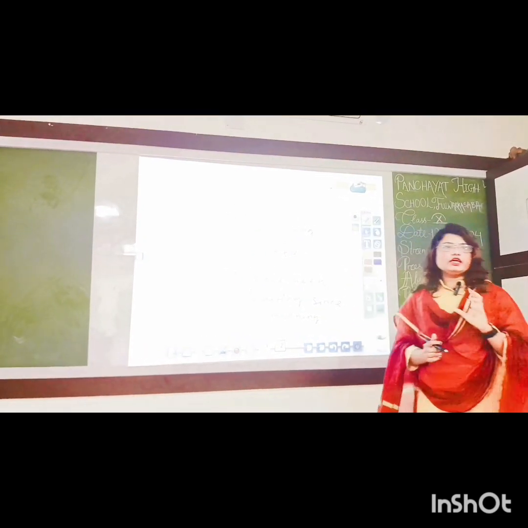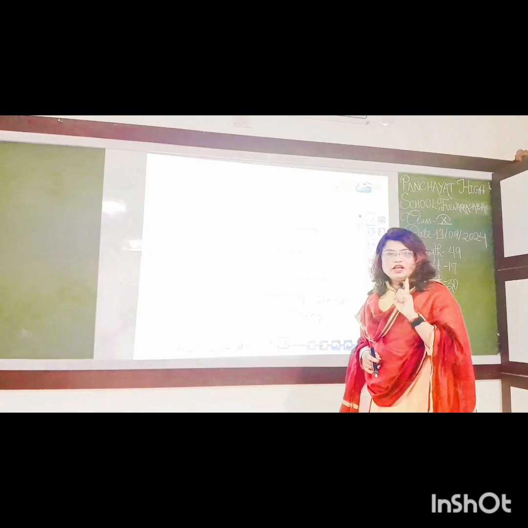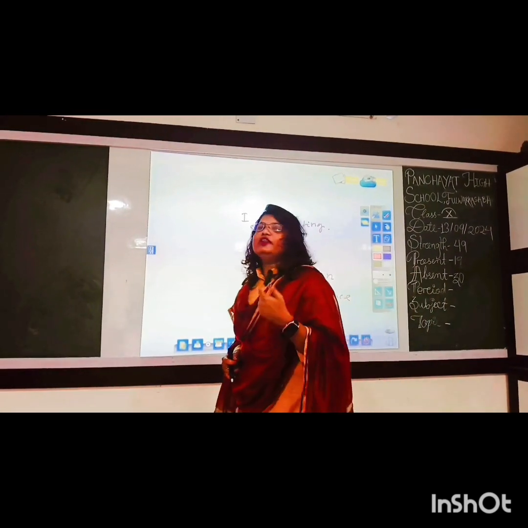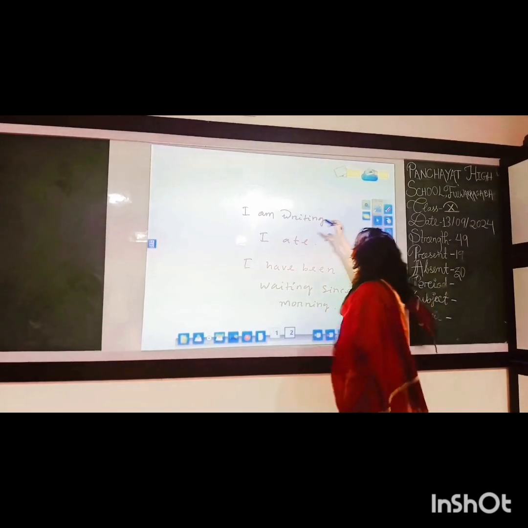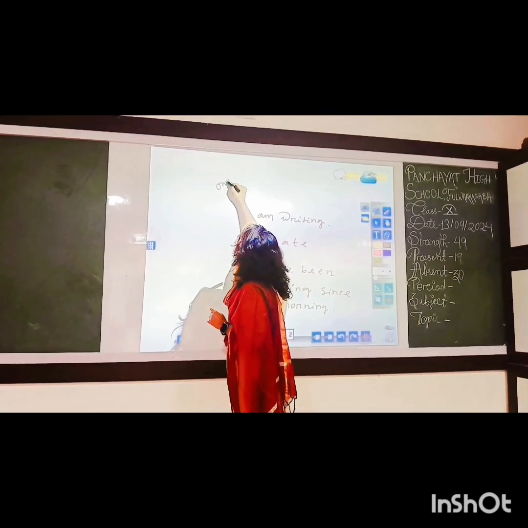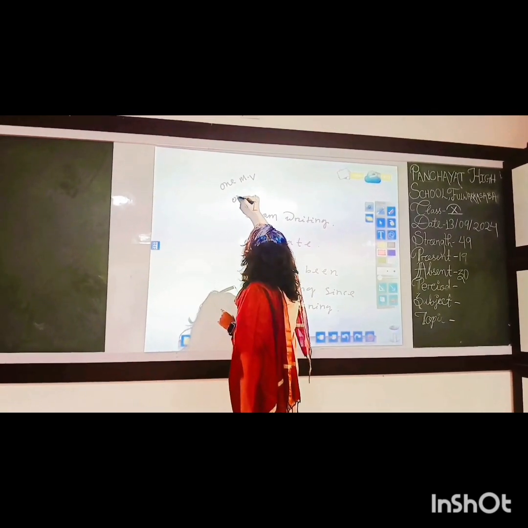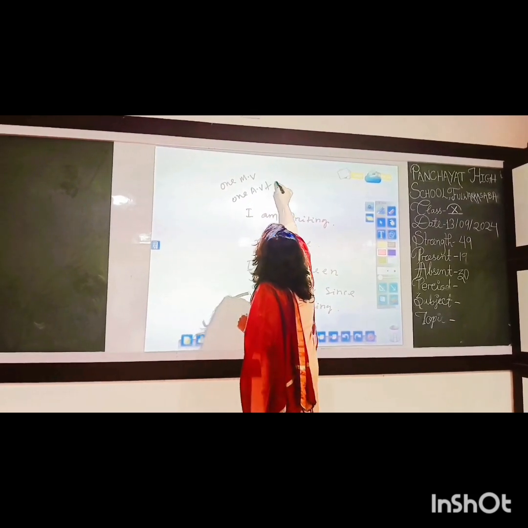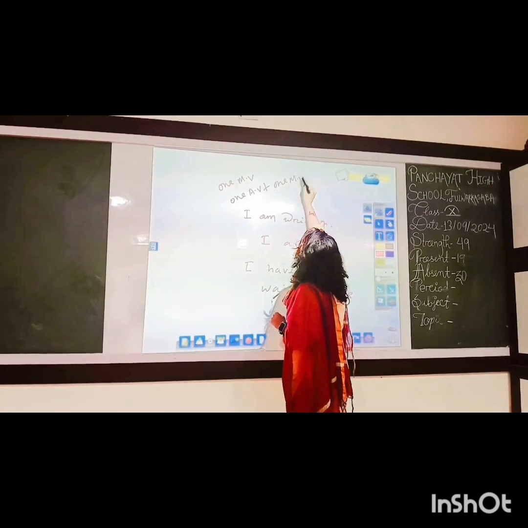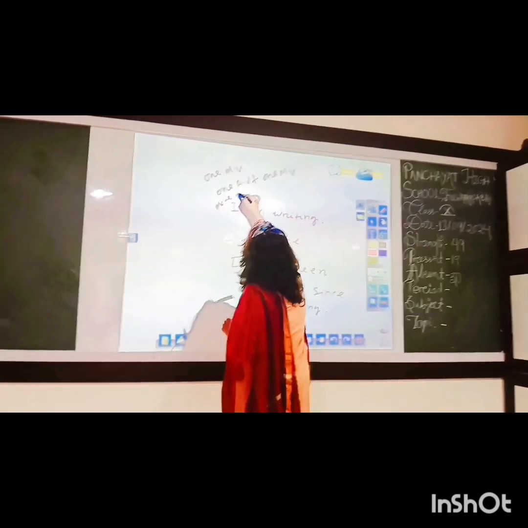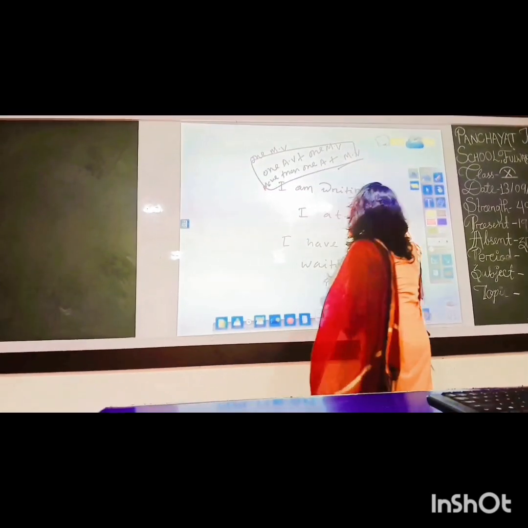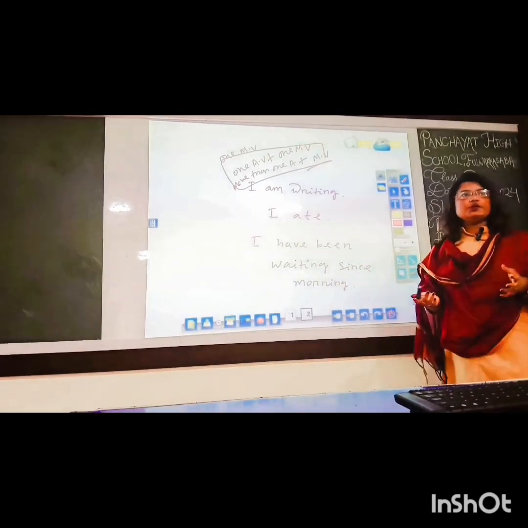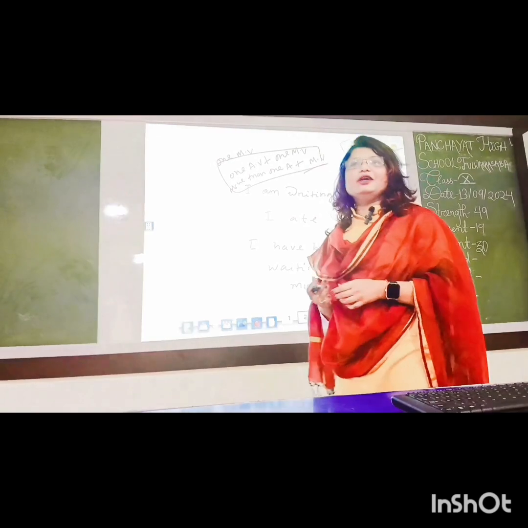A verb group may consist of one main verb, one auxiliary plus one main verb, or more than one auxiliary plus one main verb. We know the last part is always a main verb. You can ask, what is a main verb? Do you have any idea about the main verb?